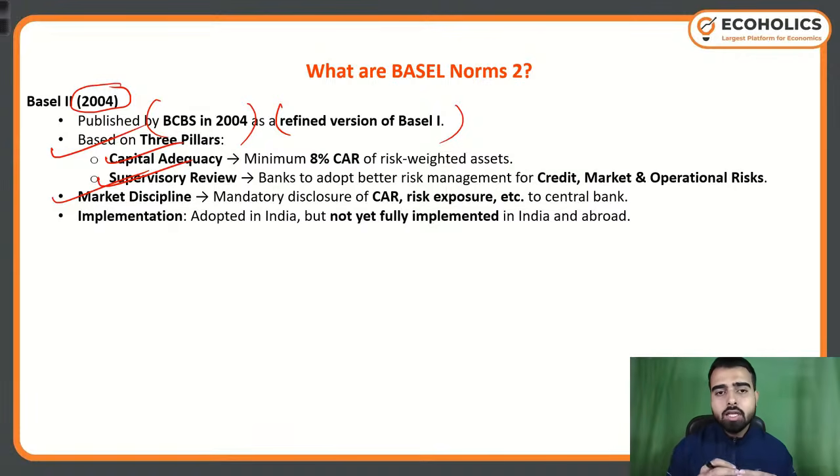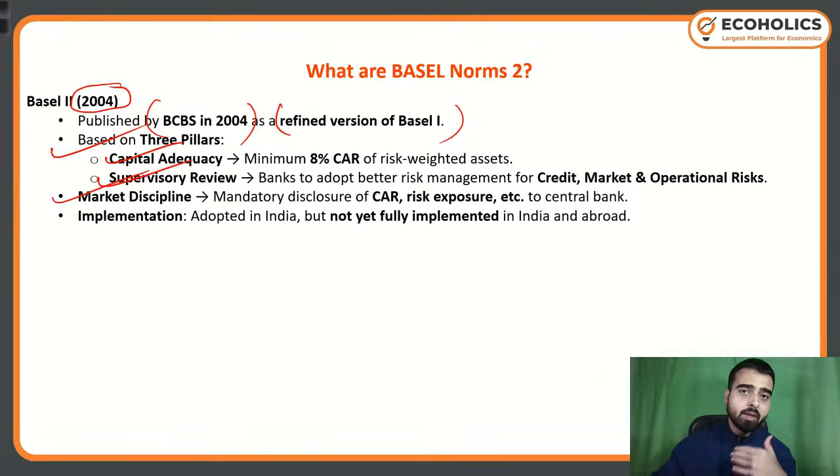Capital adequacy means you must have a minimum amount of capital with you to absorb any kind of risk originating from risk weighted assets. Supervisory review means banks must have a risk management structure to forecast or predict any kind of credit, market and operational risk that may arise in their organization, as well as that may occur in the entire banking system. So there should be a risk management structure in all banking systems to predict and mitigate the impact of any future credit, market and operational risk.